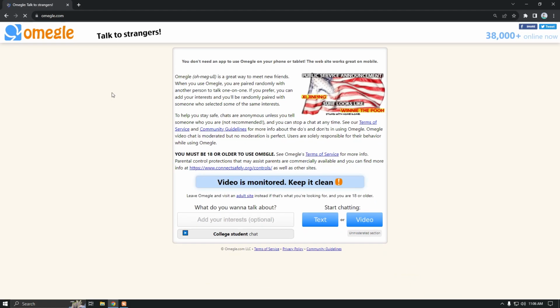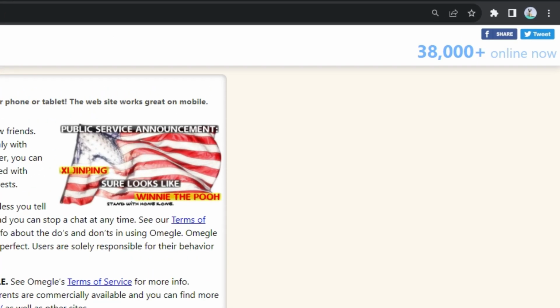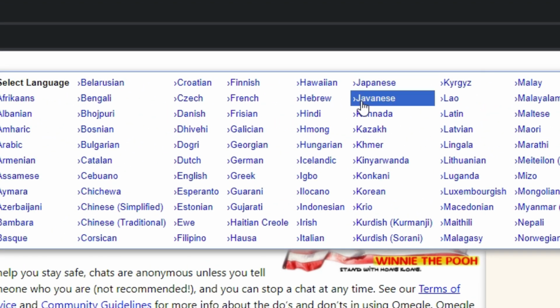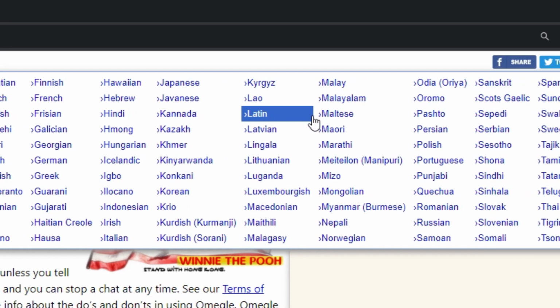After you go to the website, you can see an option to select language. So the first method is to change language. I will tell you the best languages to find girls on Omegle. English is the best language to talk with girls. The second language is Latin. You can find girls after choosing the Latin language. The third one is Portuguese. After you select a language from this option, you will be connected with their countries. It's just like a country selector.